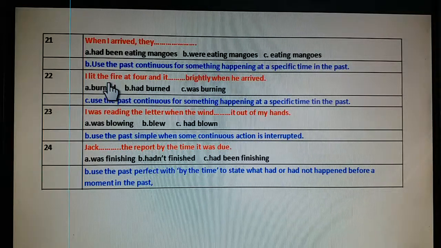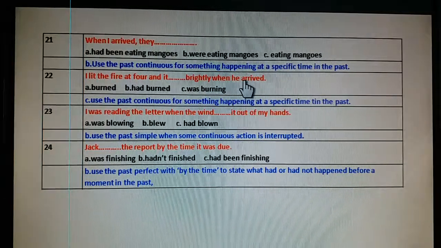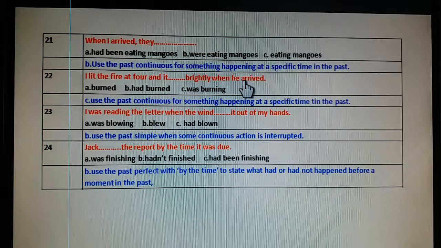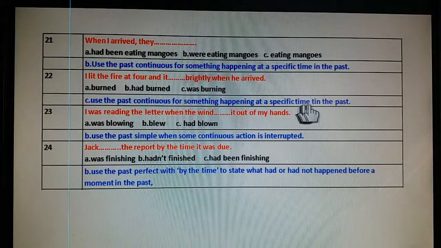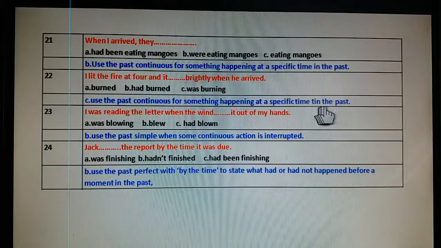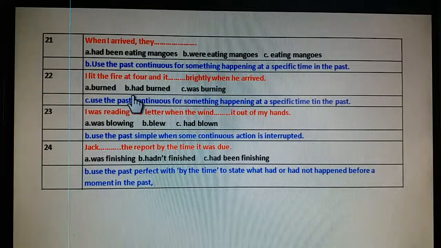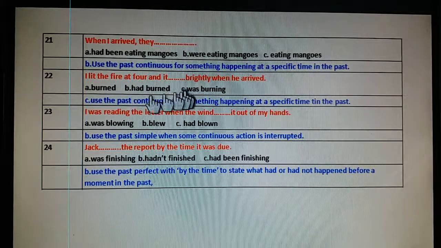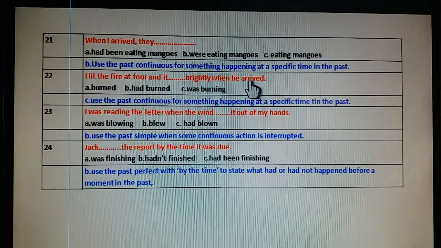I lit the fire at 4 and it was burning brightly when he arrived. Use a past continuous for something happening at a specific time in the past. I lit the fire at 4 and it was burning when he arrived.